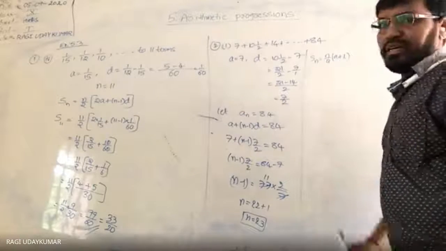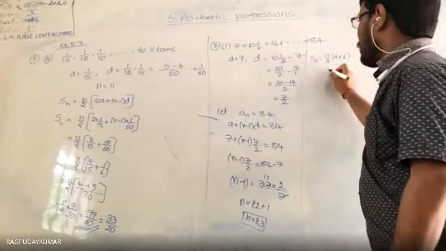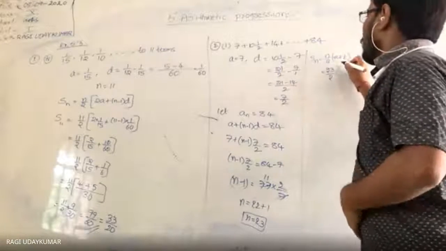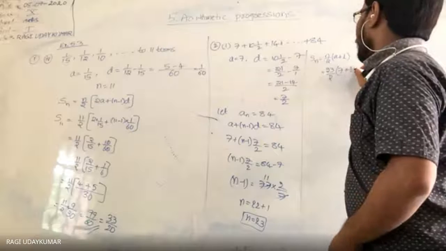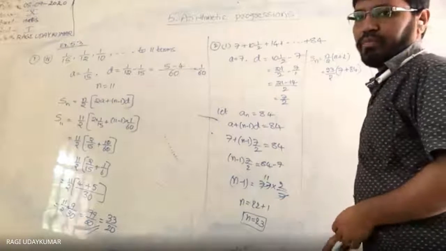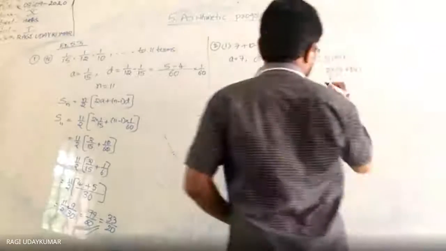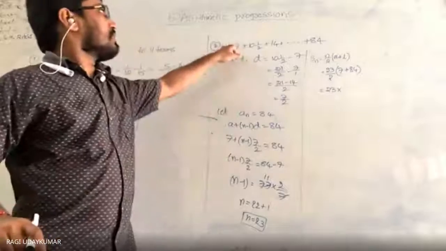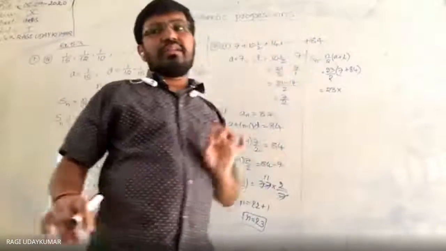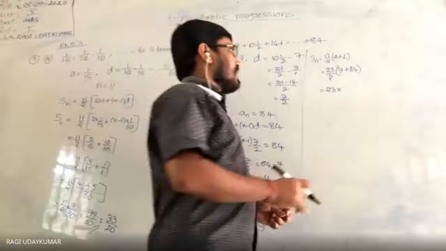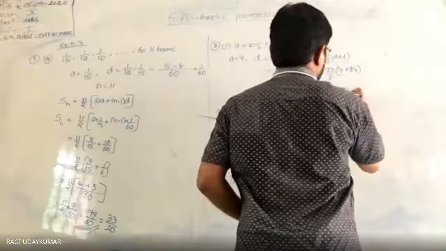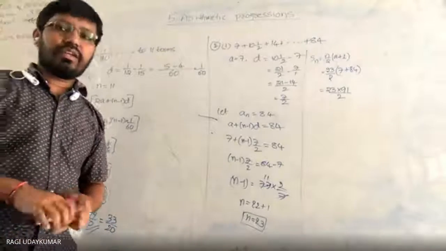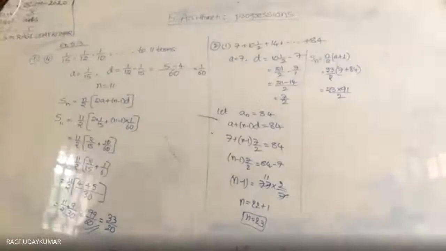If you use the other formula, you will get the same thing. The number of terms is 23, a is 7, and the last term is 84. So Sn equals 23 into 7 plus 84 by 2, which is 23 into 91 by 2. Multiply 23 and 91, then you get the required answer.